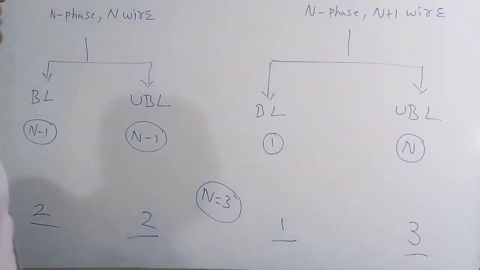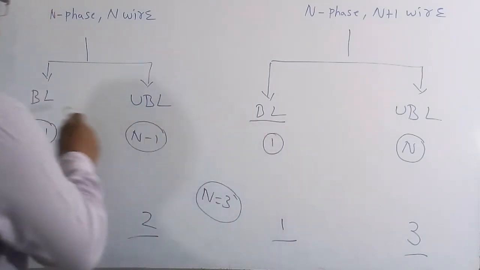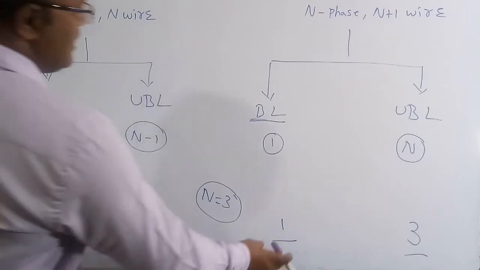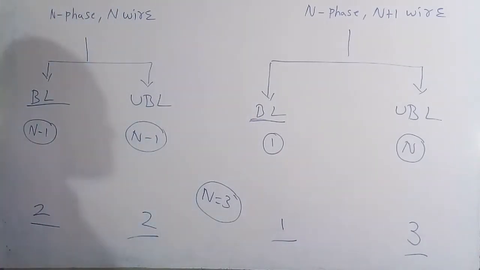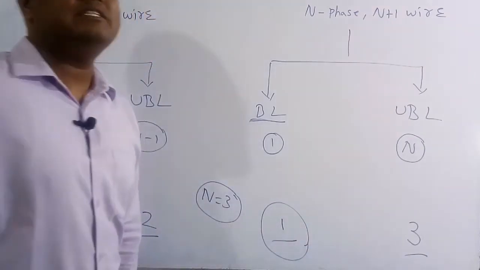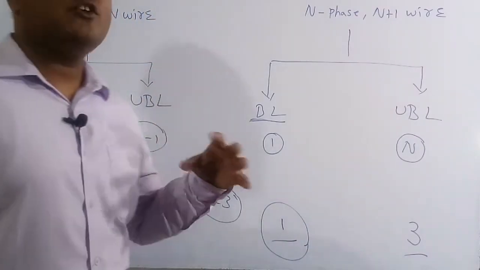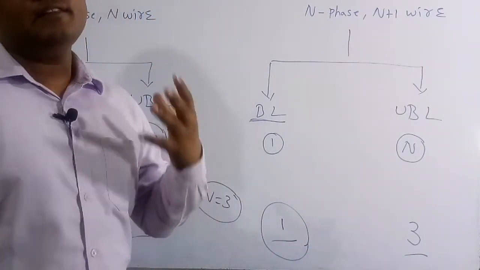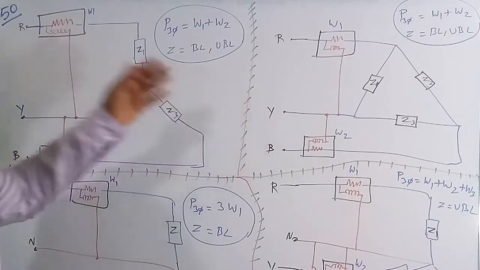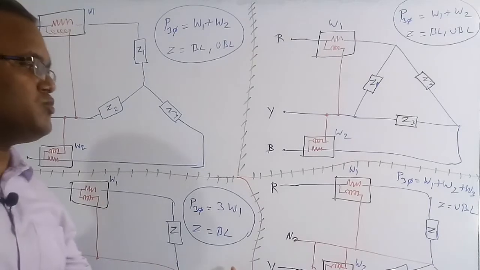So for a balanced load, only these two things we require, balanced and balanced. So here its answer is 2 and here its answer is 1. So we can say the minimum is only 1. Therefore 1 wattmeter is required in order to measure the overall amount of active power consumed by a 3-phase balanced load. So here the upper two things are the 3-phase 3 wire and the below two things are the 3-phase 4 wire.